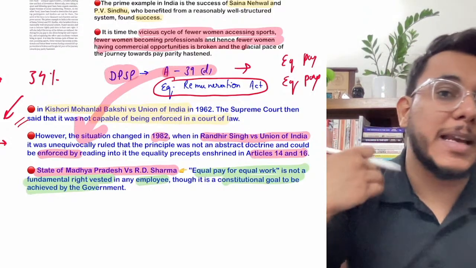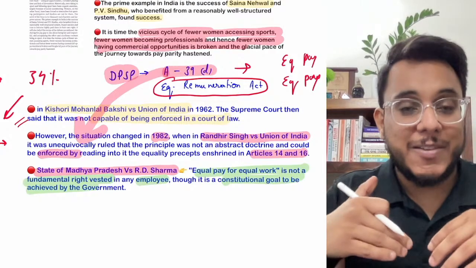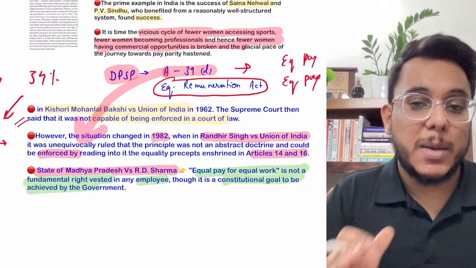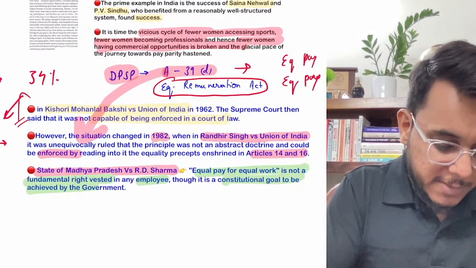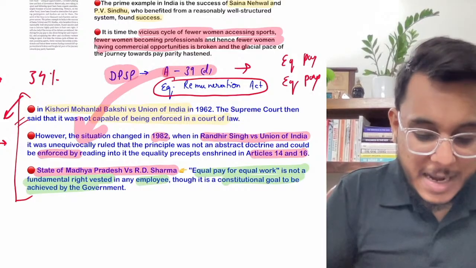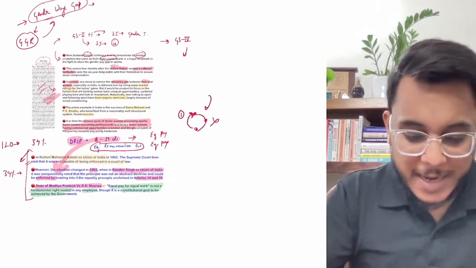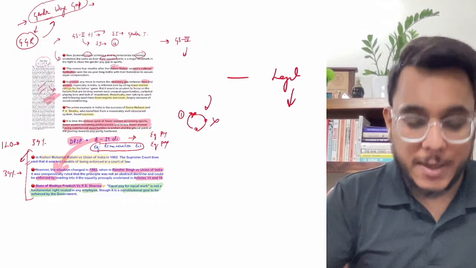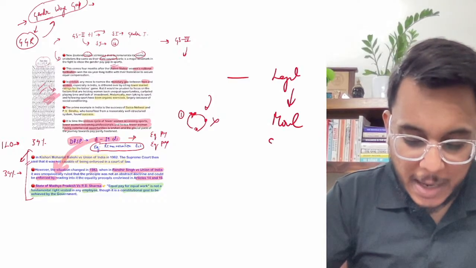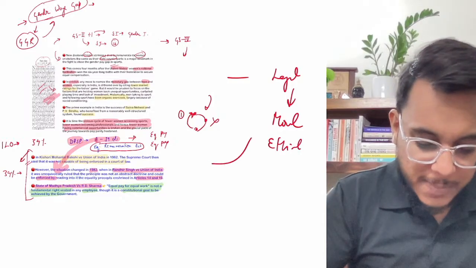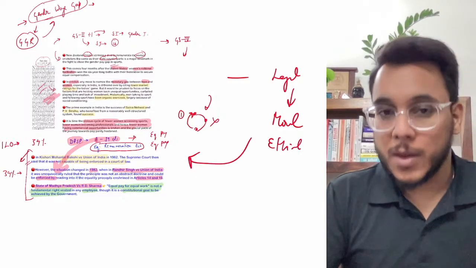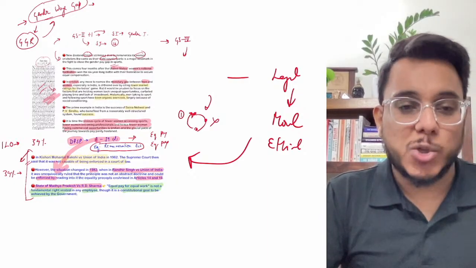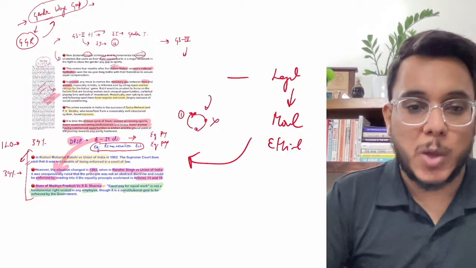Government, if it wants, can come out with such a thing, and even government should enforce it. The court does not have the power to make it mandatory. So guys, this is the status with respect to equal pay for equal work. Now what is the case? Even if there is no legal obligation on the government, it needs to take a moral or an ethical responsibility for bringing this particular thing. The example of New Zealand is a good example that needs to be emulated. So that is all about this particular article.